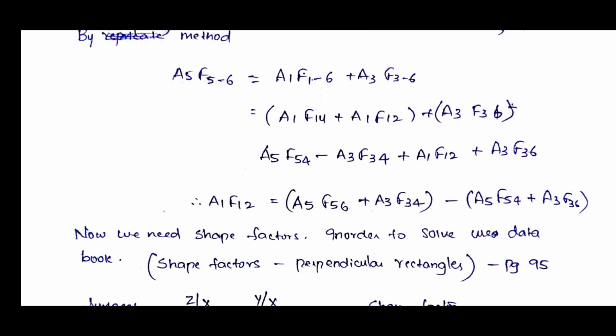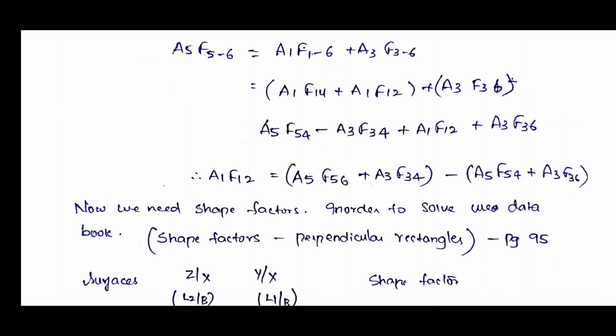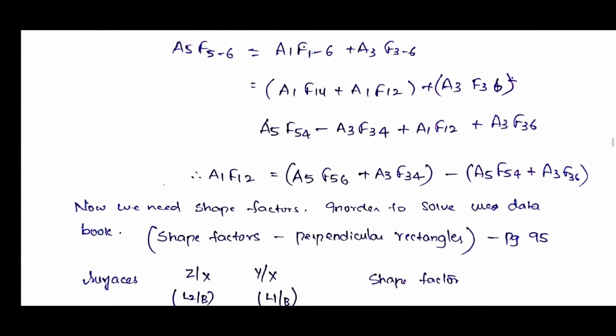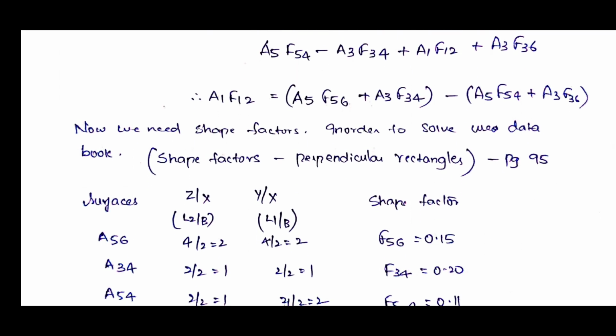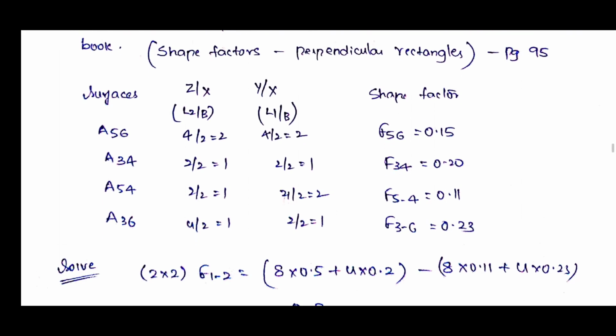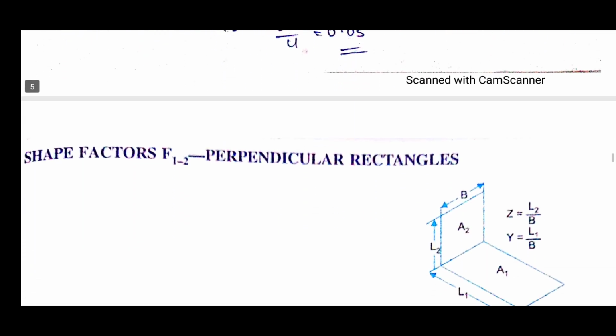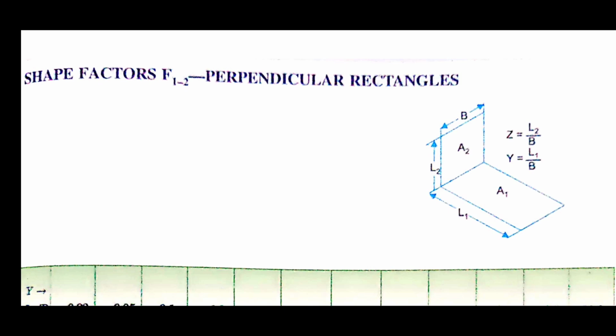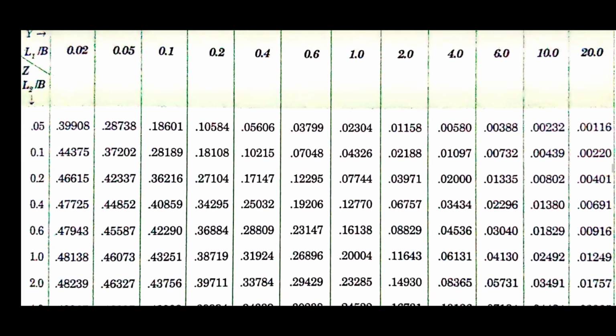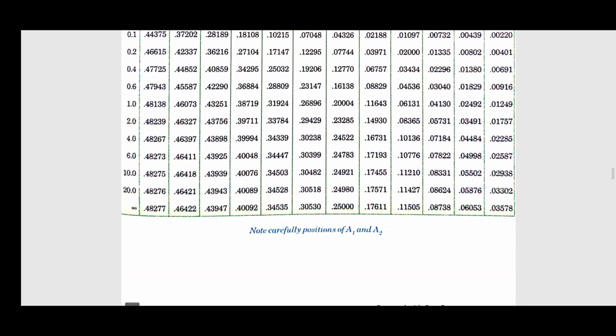So if you want to find out this, we need the shape factors of 5-6, 3-4, 5-4, then 3-6, and this can be solved by using a data book. So as it is a perpendicular rectangles, we'll go for the perpendicular rectangles in the data book. The data book I have, in that the page number is 95. Now I will show in the data book, there will be a shape factor chart for perpendicular rectangles. So these are the perpendicular rectangles and these are the values given.